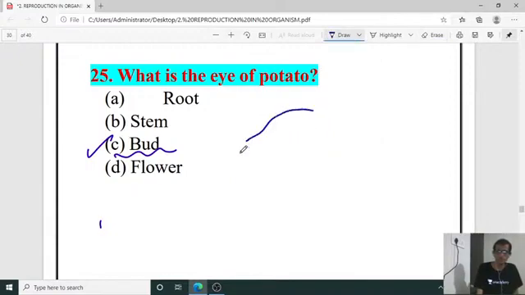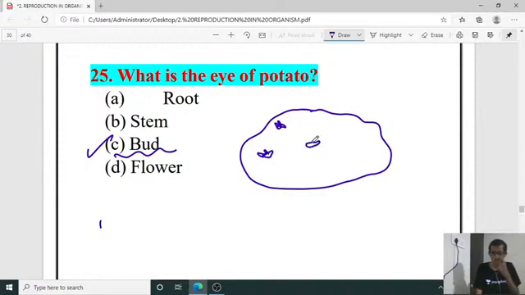If you take one potato, here you can make out the eyes, isn't it? Eyes are going to be there, and these are also called the seeds of potato. Okay, potato seed under vegetative propagation. In one side it is going to be having the